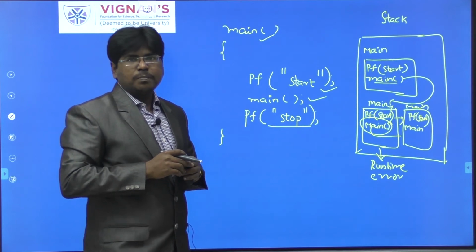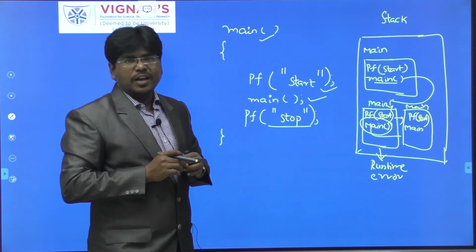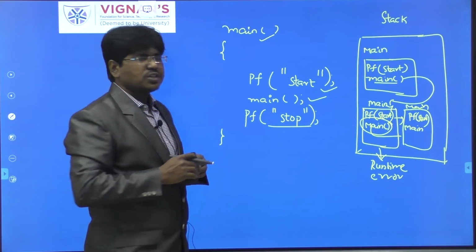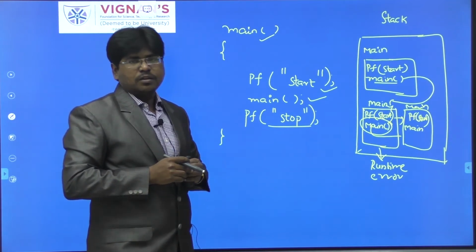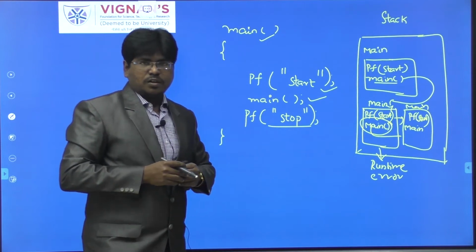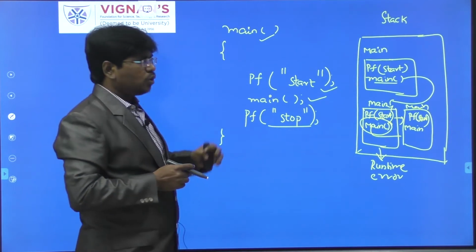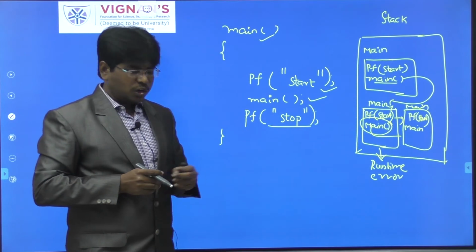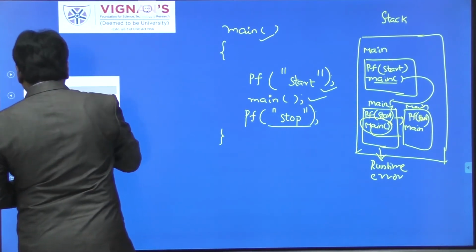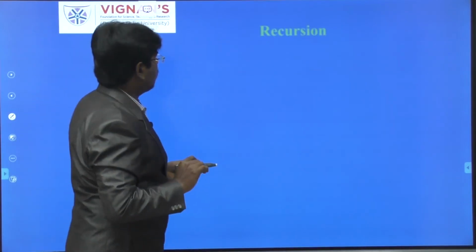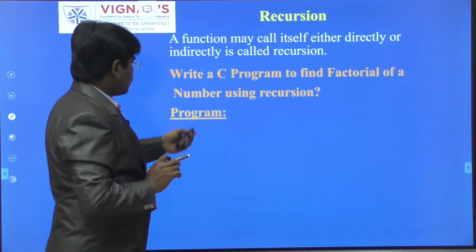Okay, so for that purpose the main example program related to recursive functions is finding the factorial of a given number. I am going to tell the example program related to recursion, that is finding the factorial of a given number. Okay, so we can see the example program here. So this is the example program.